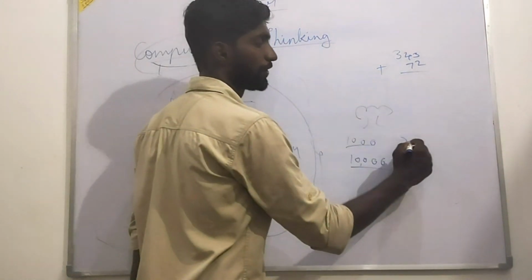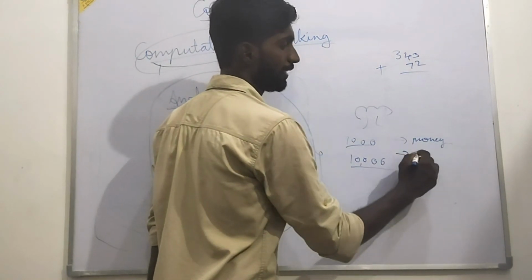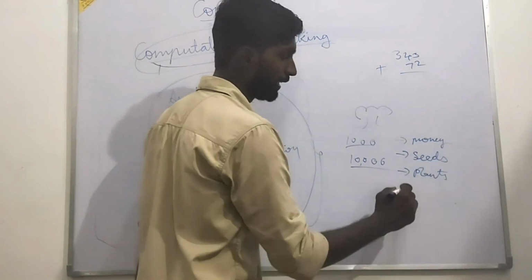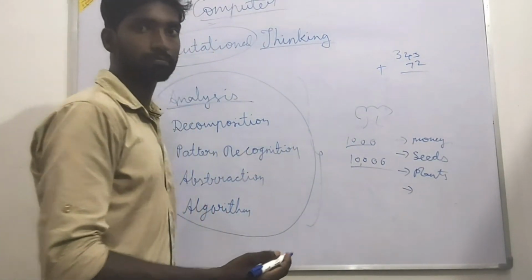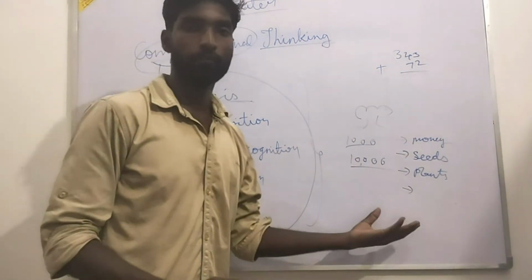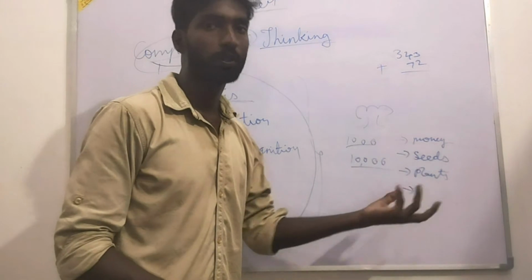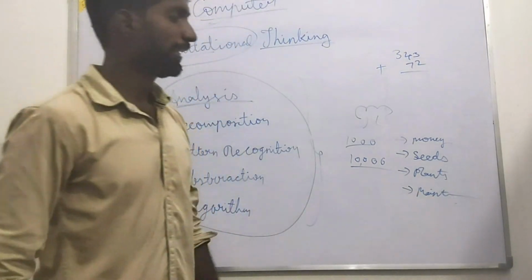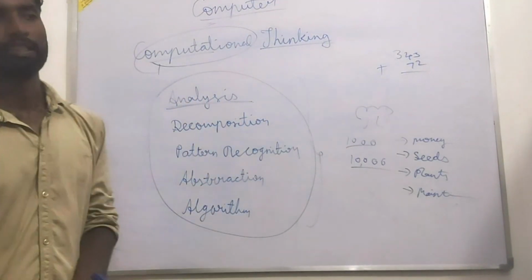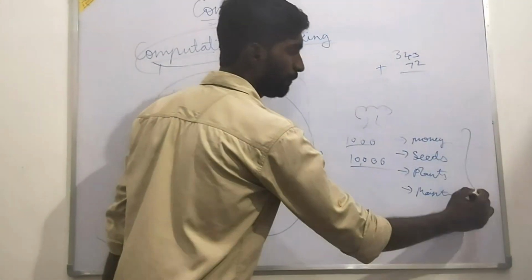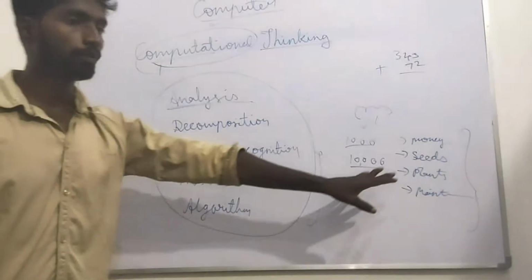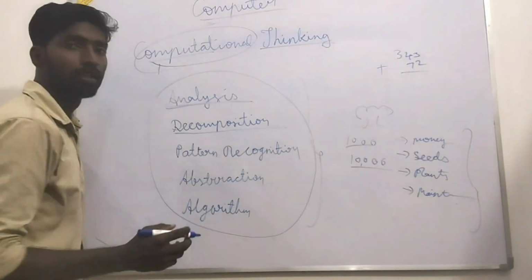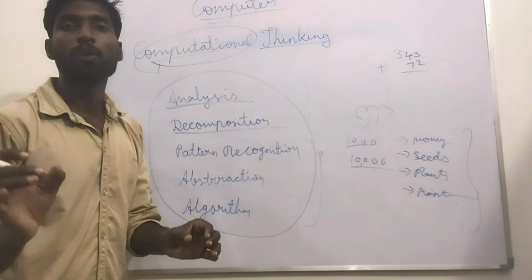The first problem is money, and second, seeds and plants. After that, fertilizer, he has to put in water, regular maintenance. So many problems are there. Here I mentioned only 4, but not only 4; he is facing plenty of problems. So decompose it. Break all the problems into small parts.